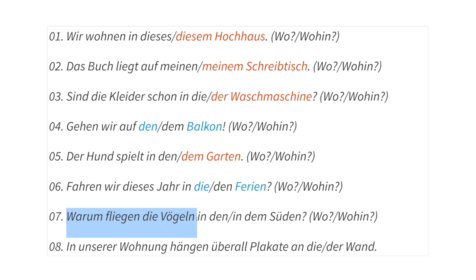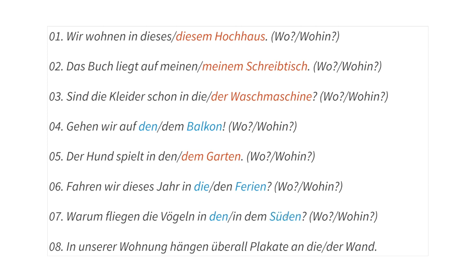Warum fliegen die Vögel in den Süden oder in dem Süden? Why do the birds fly to the south? Flying again, like driving, going, is directional. So, warum fliegen die Vögel in den Süden? As you know, the compass points are masculine.